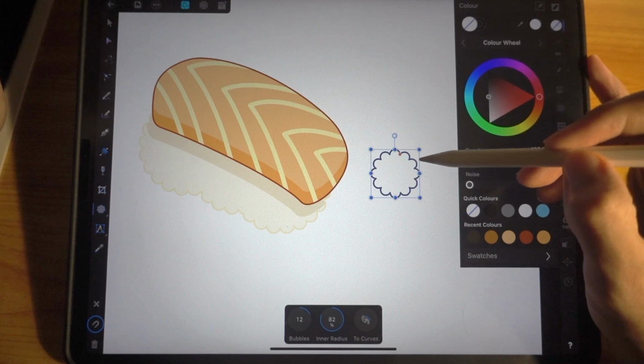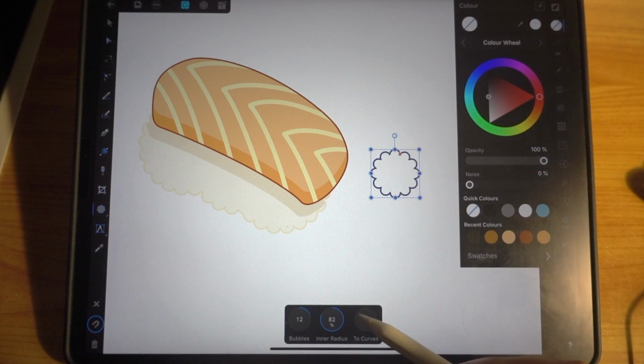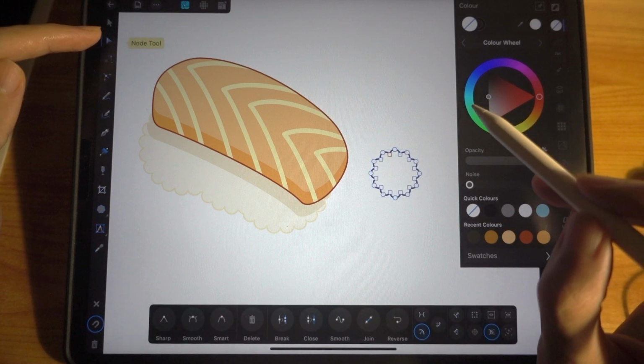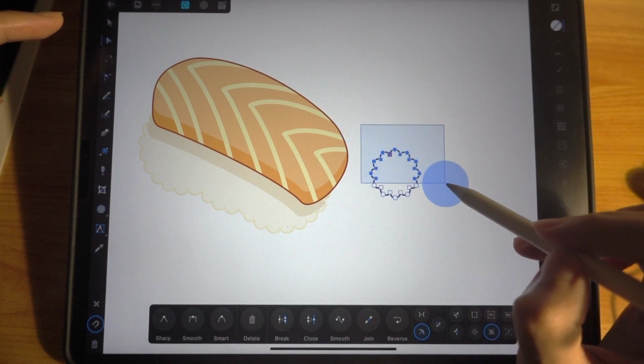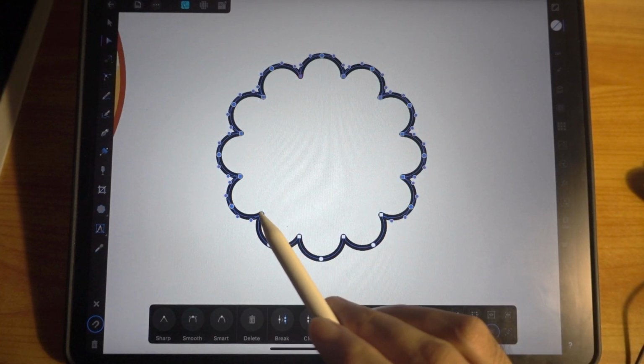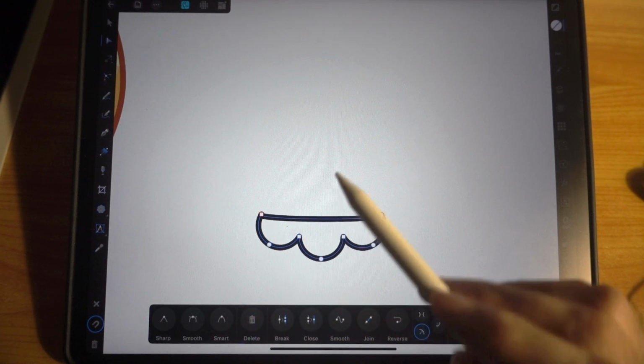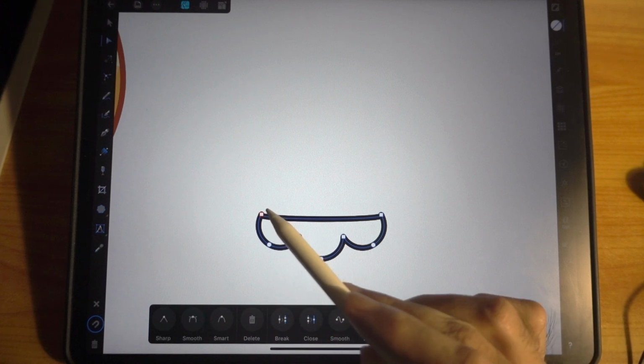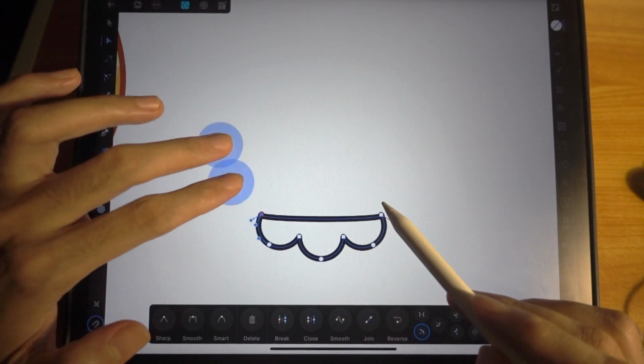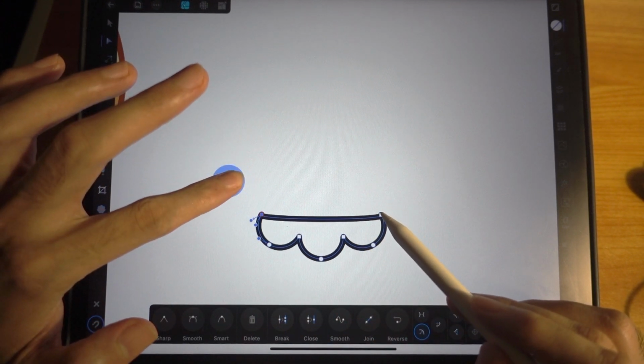So we have this. So next, what I want you to do now is tap here to curve. Use the node tool, select. Okay, leaving this only. Delete. Okay, now we're gonna break this. So select this point, press one finger on the screen, tap on this point as well.